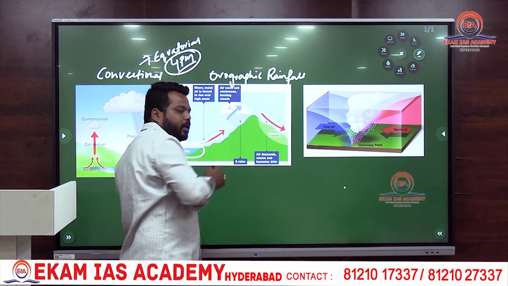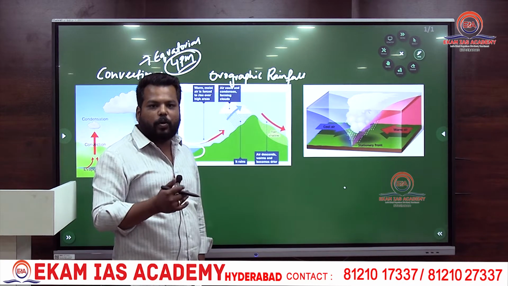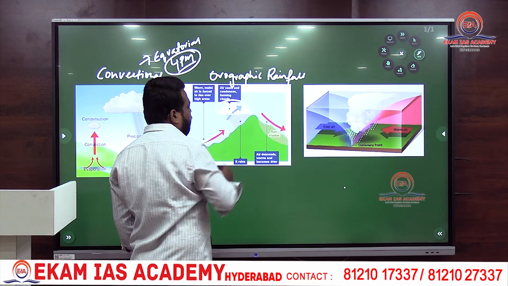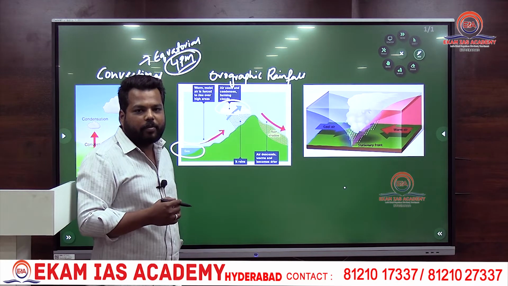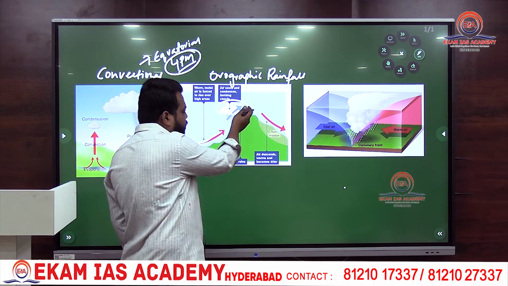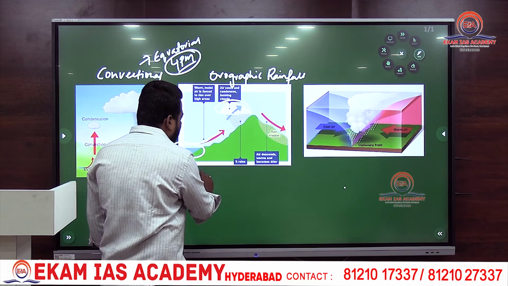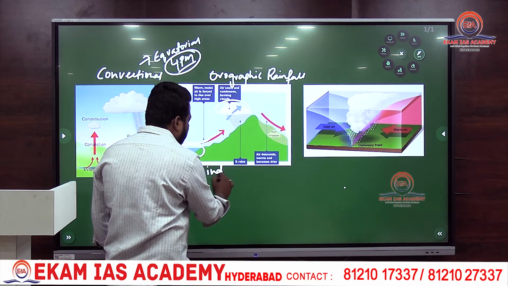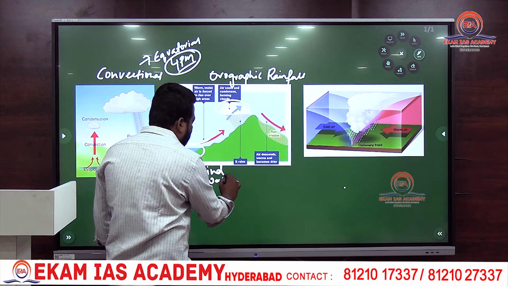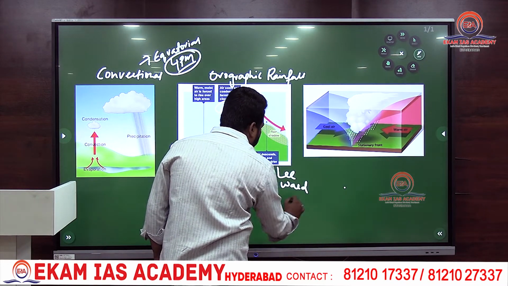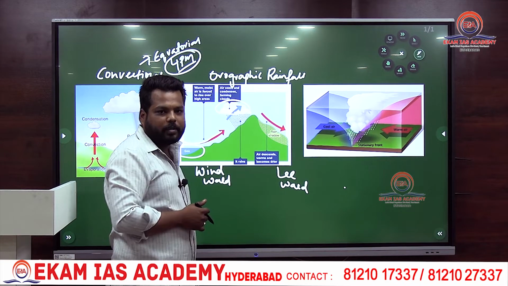This wind rising upwards starts cooling down and it will create cloud formation again. And this cloud formation will result in precipitation on one side of the mountain. Generally, mountains have two sides associated with them. One is the windward side and the next one is the leeward side. The back of the mountain is called the leeward side.